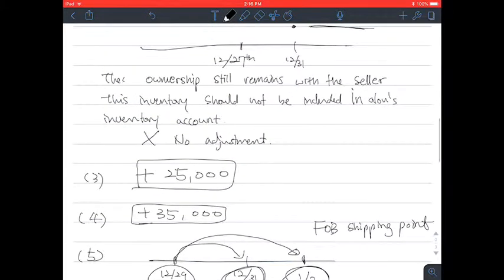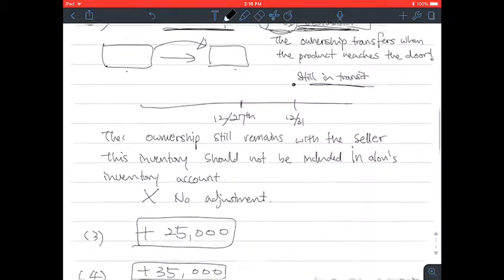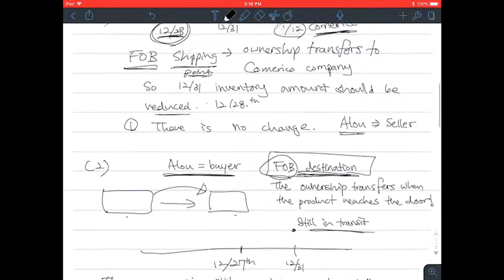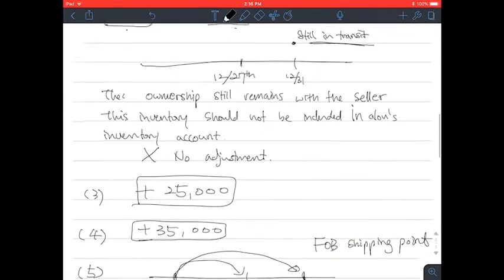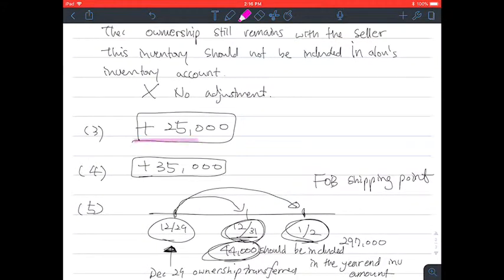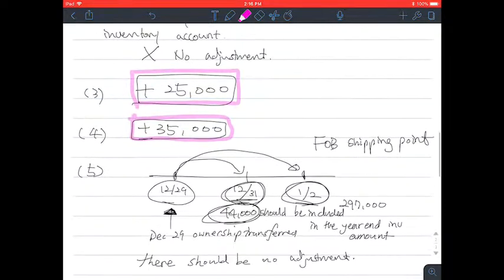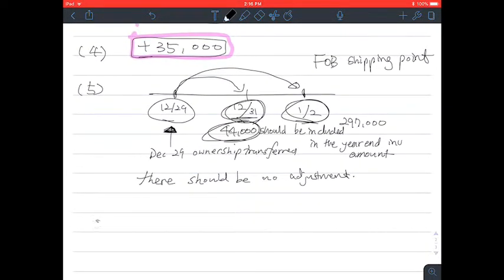So, going over all the information given, we're not supposed to make adjustments for 1 and 2. We only have to consider these two amounts. So we have to add these two numbers to the year-end balance, and it will give us the correct inventory amount, which is $357,000.